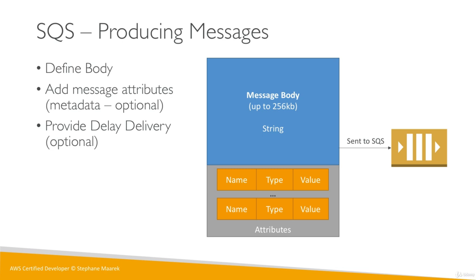Then the message is sent to SQS, okay? And then what we get back from SQS is a message identifier, so an ID, and an MD5 hash of the body, just if you wanted to store that for any reason. So this is what we get from SQS. This is a very simple messaging model: a body of whatever you want, and a few attributes.